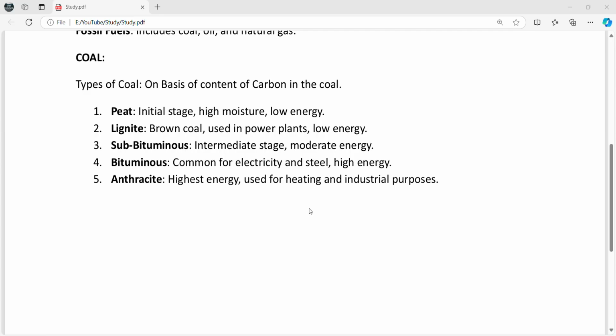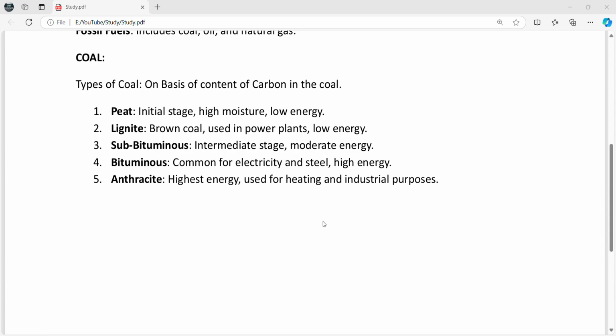We can say that based on the carbon content, the coal which has the more carbon content can be considered as the best quality coal.